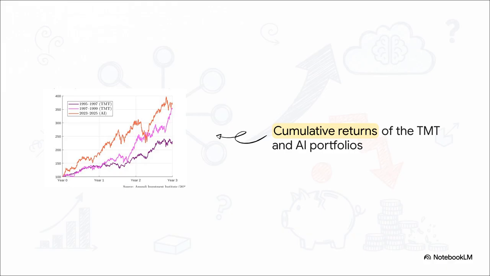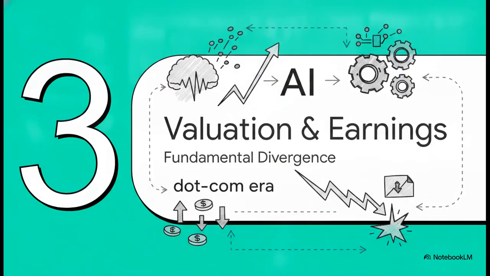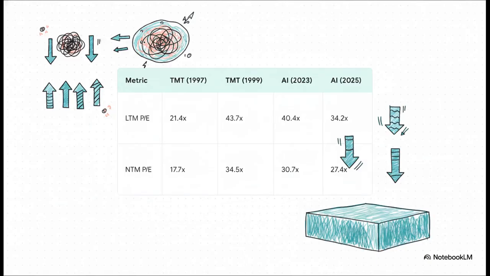In fact, over the last 3 years, AI stocks have outperformed non-AI stocks by a massive 212 percentage points. At first glance, this explosive price action looks literally exactly like a late-stage bubble. But as you'll see when we dig deeper into the fundamentals, a very different picture emerges. Section 3, Valuation and Earnings Reality, the Fundamental Divergence. Let's look at the price-to-earnings, or PE ratios, specifically comparing the last 12 months and next 12 months multiples.